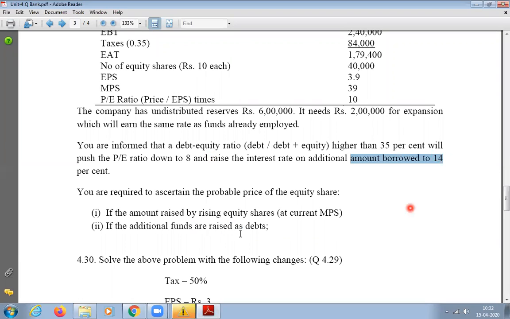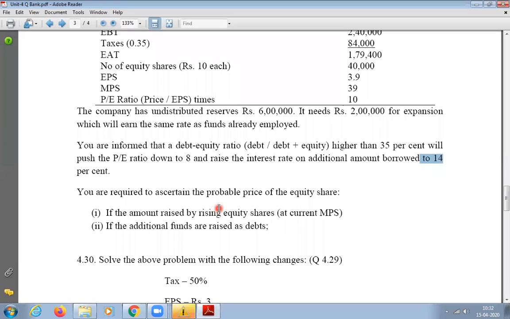So before selecting, we have to decide based on the debt equity ratio. Got it? After that, we'll know the interest rate and the number of equity shares they're going to raise, and then we can prepare the income statement. The same as before: EBIT minus interest, then EBT minus tax, gives the earnings available to equity shareholders.